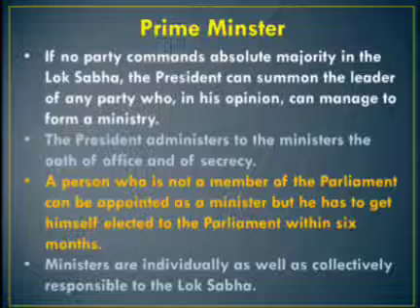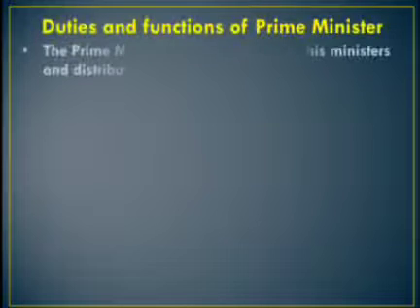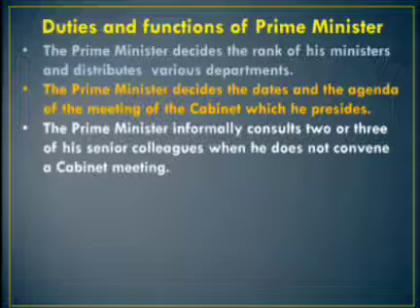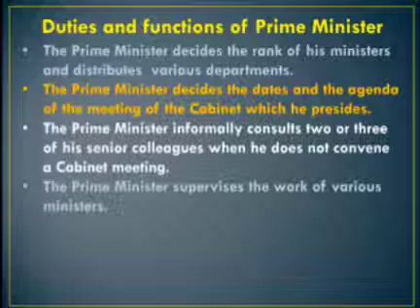Then we'll discuss the duties and functions of the Prime Minister. Article 78 mentions the duties of the Prime Minister. The real executive power in India rests with the Prime Minister. The Prime Minister distributes the portfolios among the ministers. Portfolios means departments among the ministers. The Prime Minister can ask for the resignation of any minister. The Prime Minister decides the dates and the agenda of meetings of the cabinet, which he or she presides over.